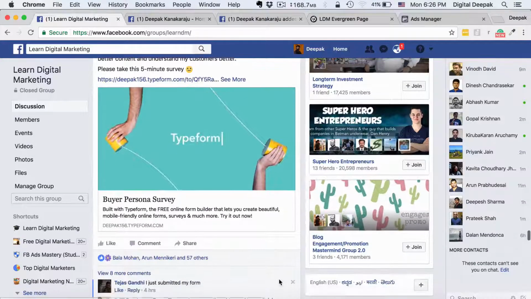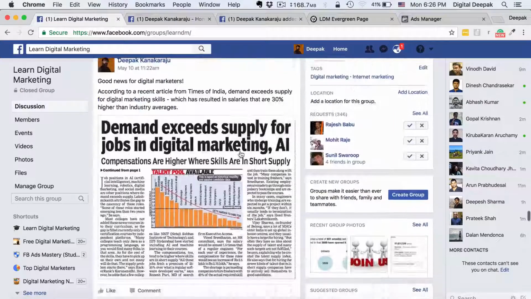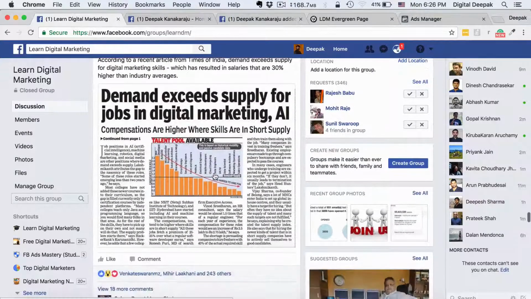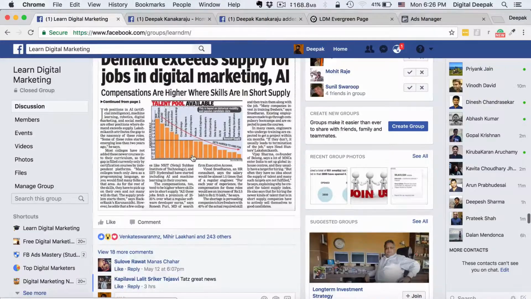By doing this survey I was able to understand who my target market is, and things like this are something I can post on this forum because I own this forum. I can also share things like this image, which is news that appeared in the Times of India. I shared this post and there has been a tremendous response to it.